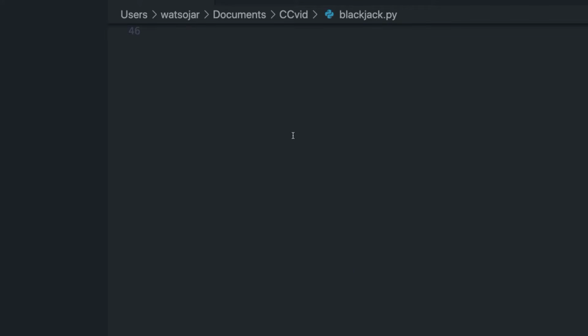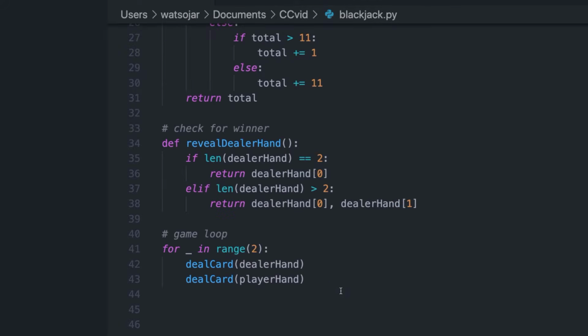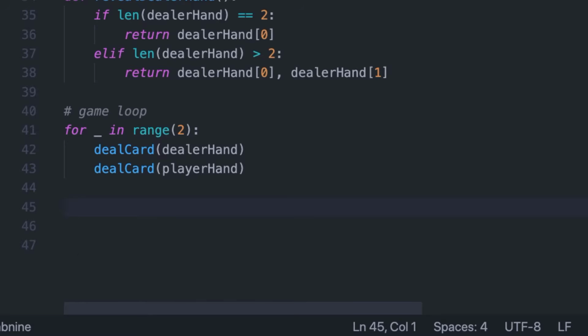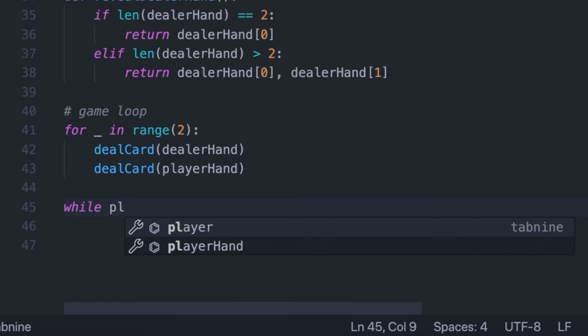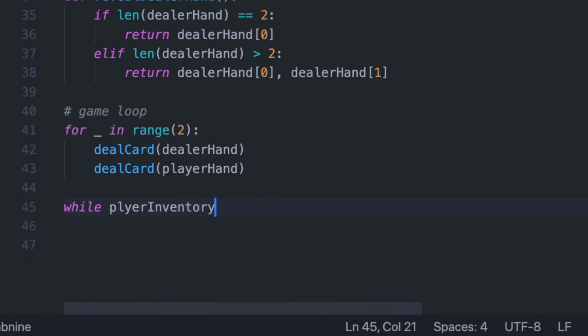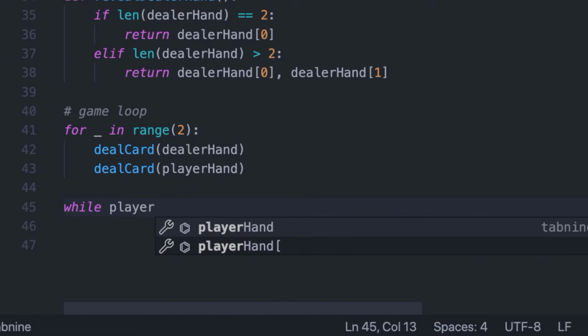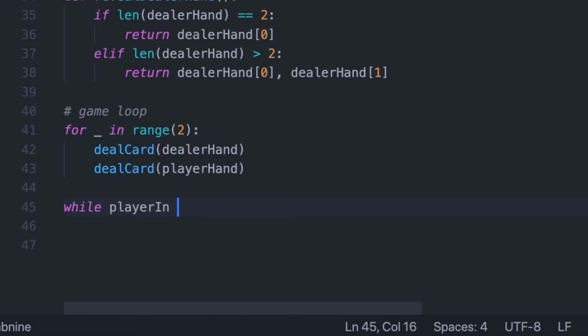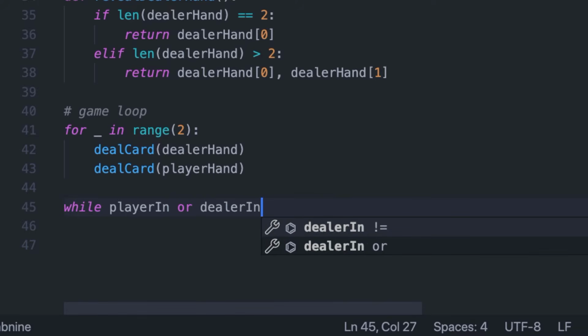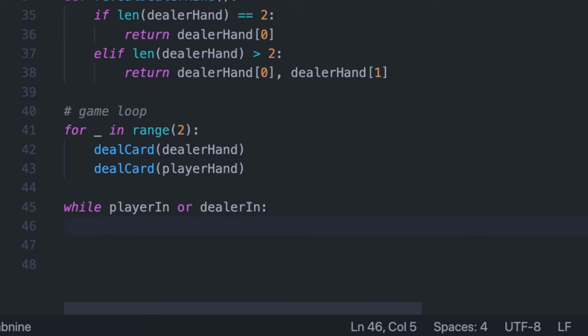So now we can go down here, and after we deal the first 2 cards, we can say while player in or dealer in. We can start making the game look a little bit better in the console.